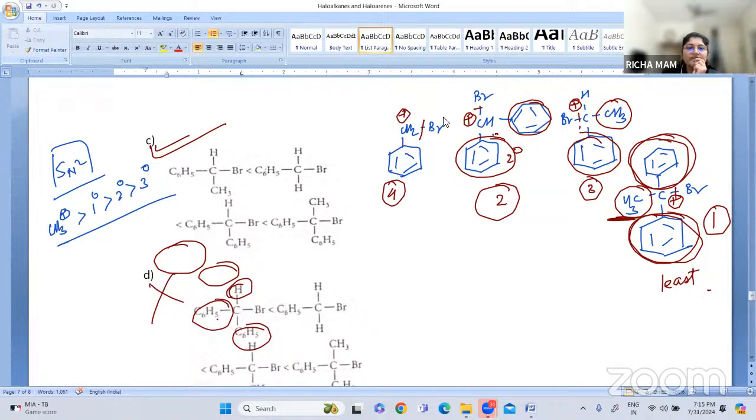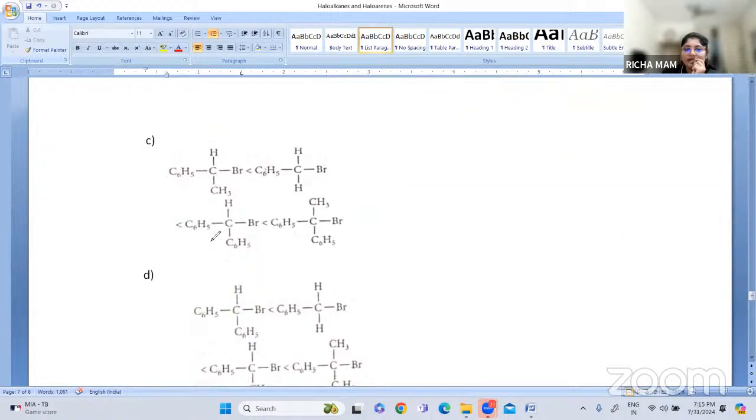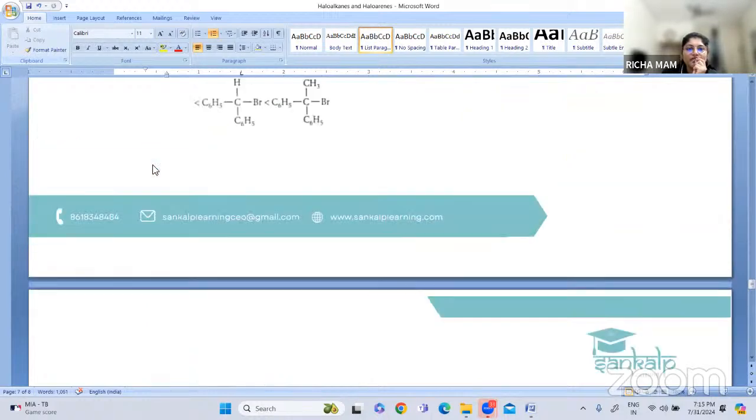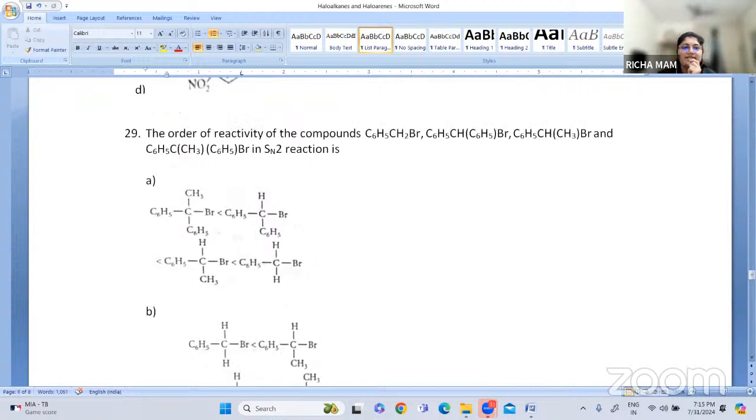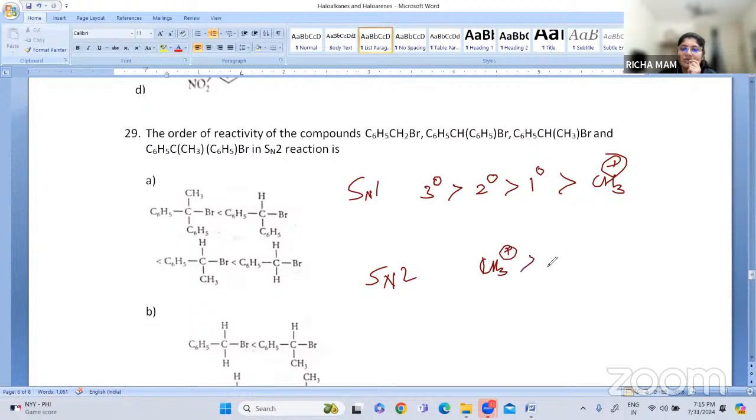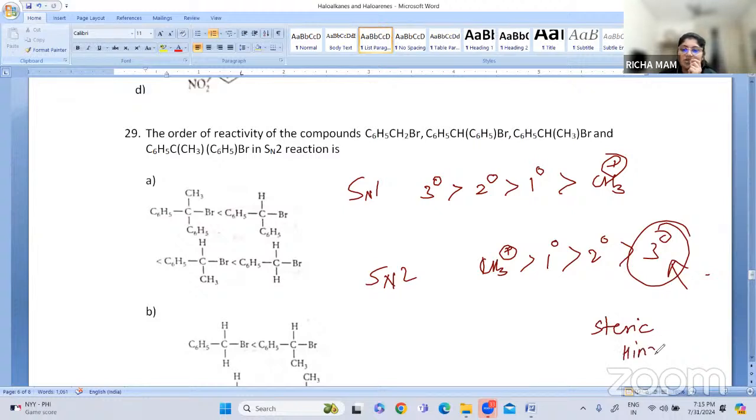Is it clear? Whenever we are looking at reactivity, remember the stability. Whenever they ask for SN1, remember what is stable: tertiary carbocations are more stable, then secondary, then primary, and then methyl carbocation. This is in the case of the SN1 mechanism. When we see SN2, methyl carbocations are more stable, then primary, then secondary, and then tertiary. Why are we not taking tertiary carbocations? Because steric hindrance is present. What do you mean by steric hindrance? It means the presence of bulkier groups, big groups.